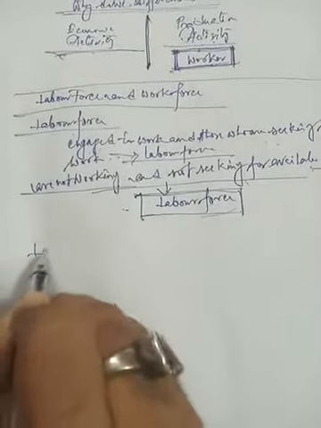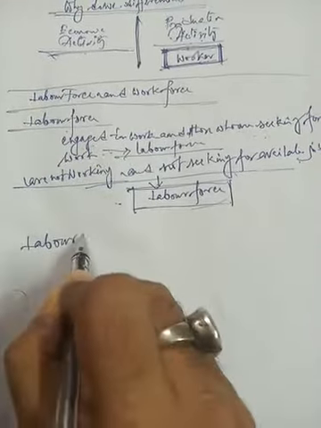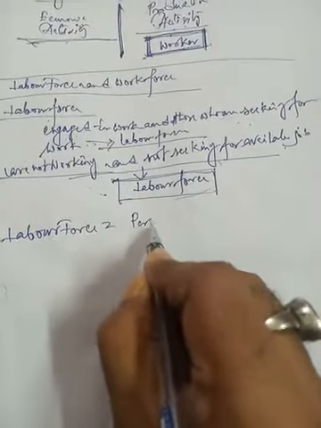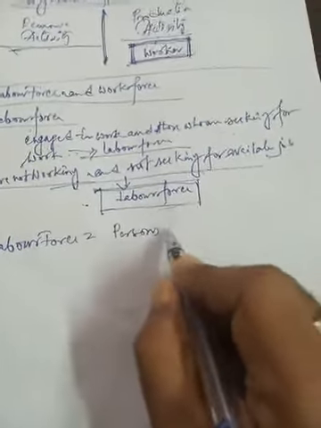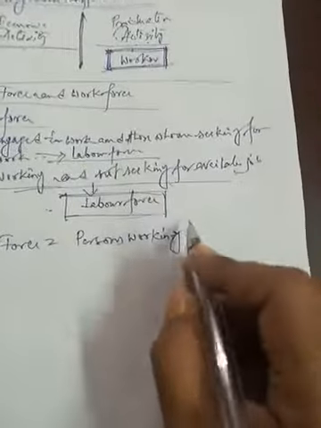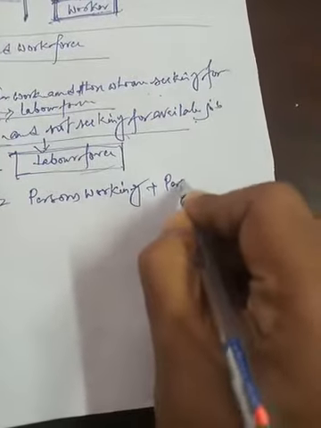So we can write that labor force equals persons working, that means the number of persons who are working, plus persons seeking work.